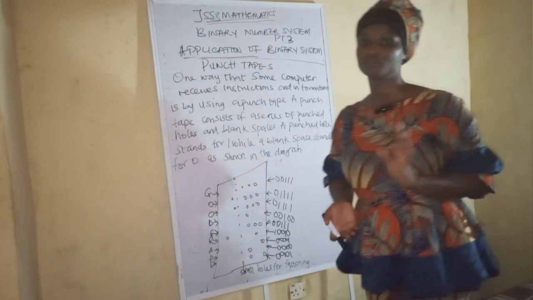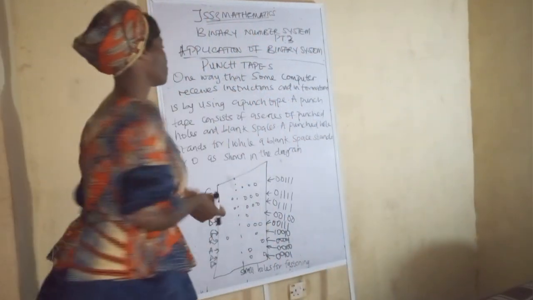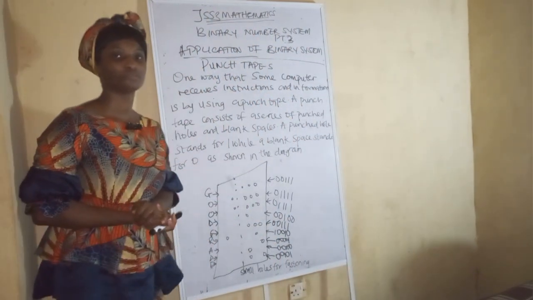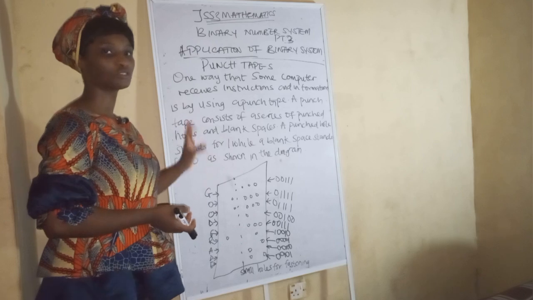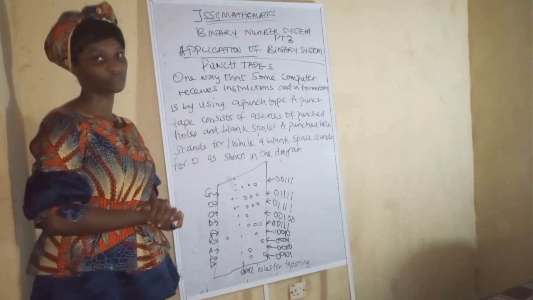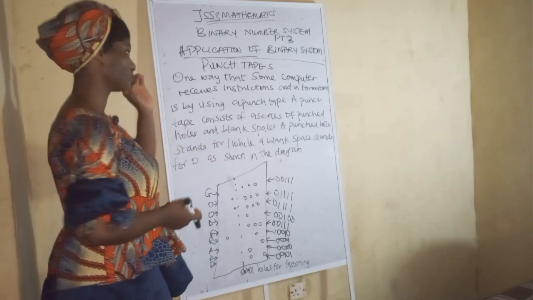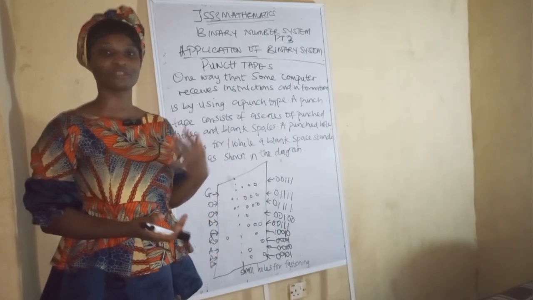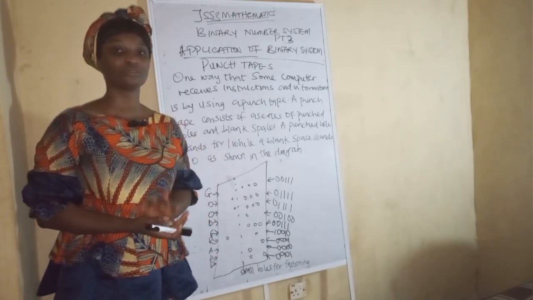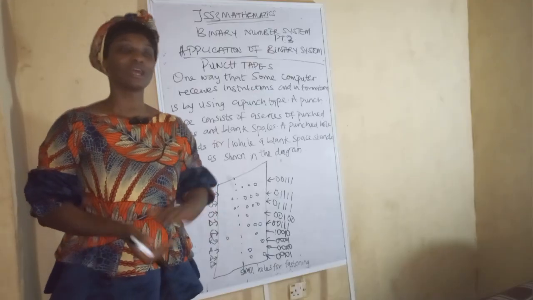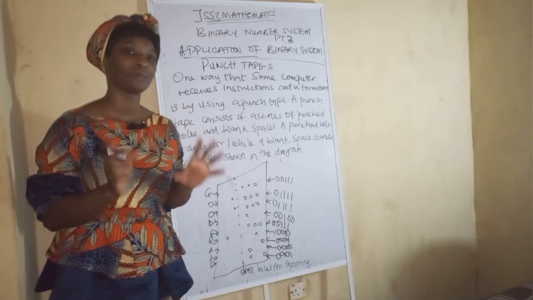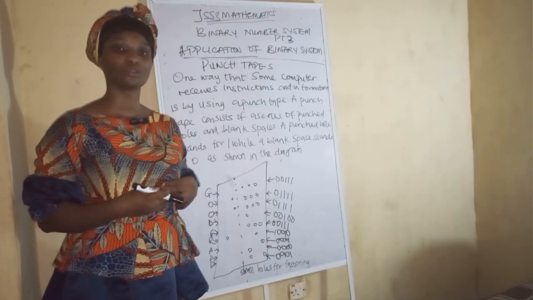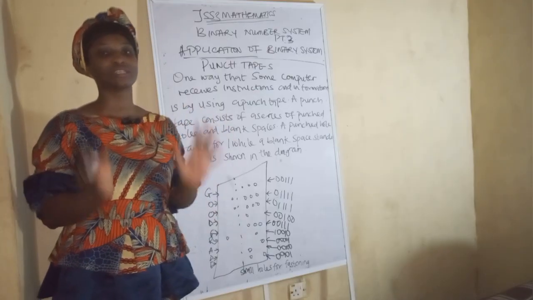As I've said earlier, this is the final subtopic. So now you can just rewatch the video for you to have a better understanding of each subtopic in this particular video. Get it now? I'm so sure you understand everything I've done. This video looks like a marathon video, but it's actually worth it. If you watch the video from beginning to end, you'll have a better understanding of what the binary number system is. You'll be able to solve it on your own without the help of anyone. Thanks for watching.